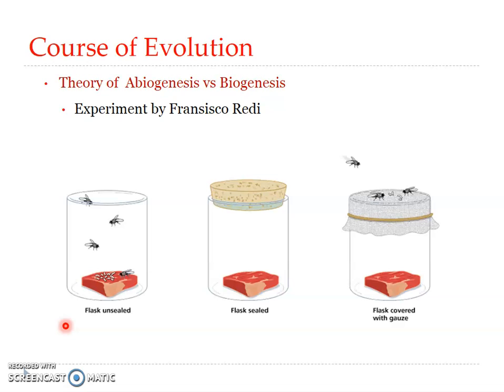He placed boiled meat in 3 jars. One he left uncovered as a control, and you can see it over here. It is uncovered. And the second was covered with a parchment cork. And the third jar was covered by a fine muslin cloth. After several days, flies appeared in the control or the first jar, but none appeared in the second and the third jars.